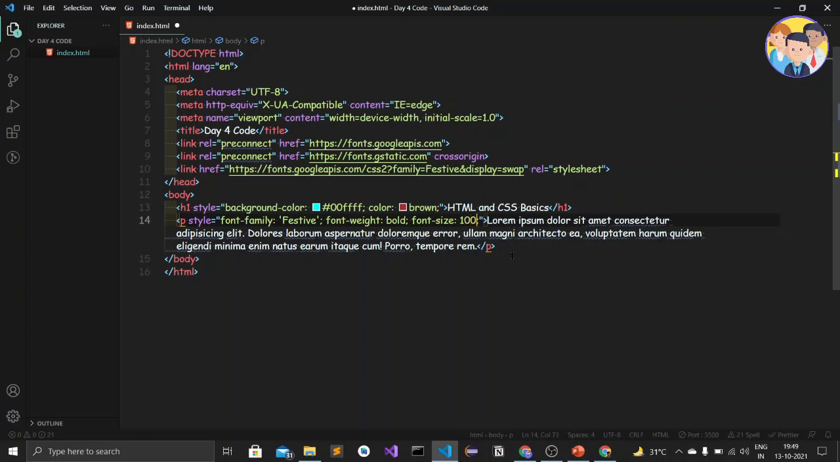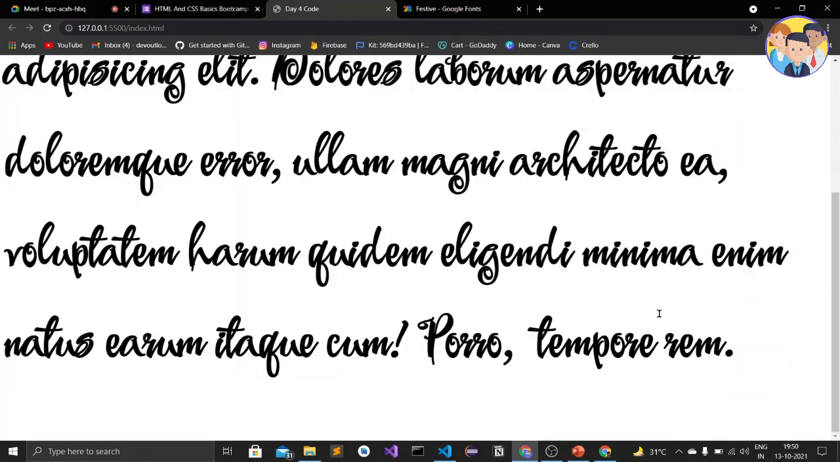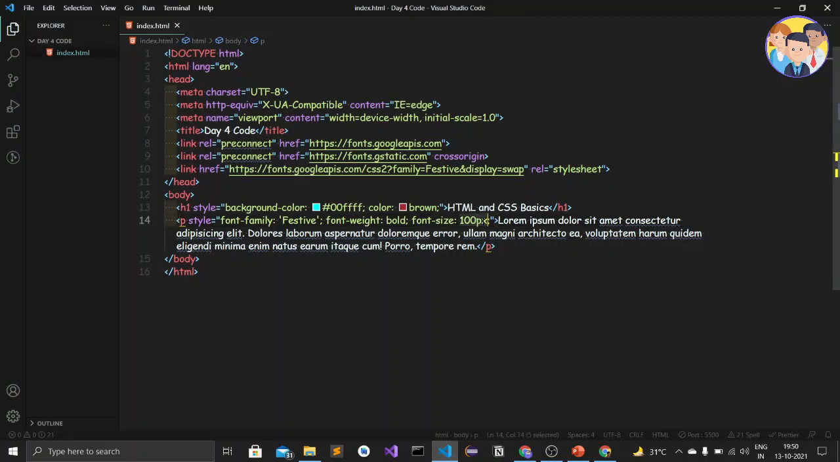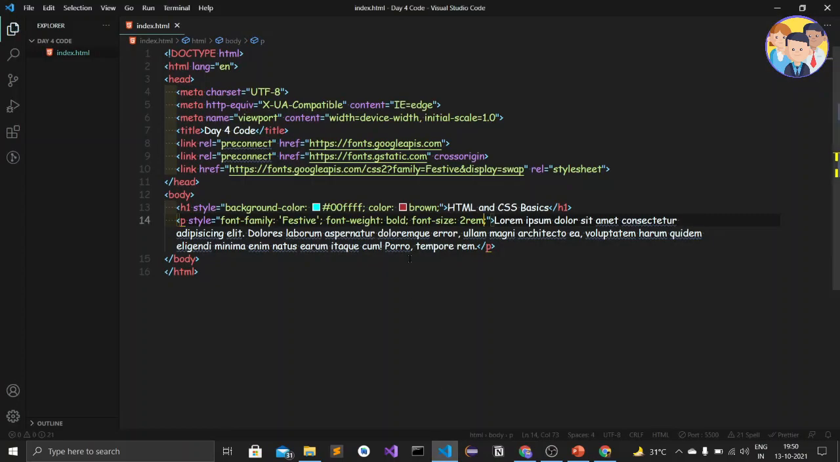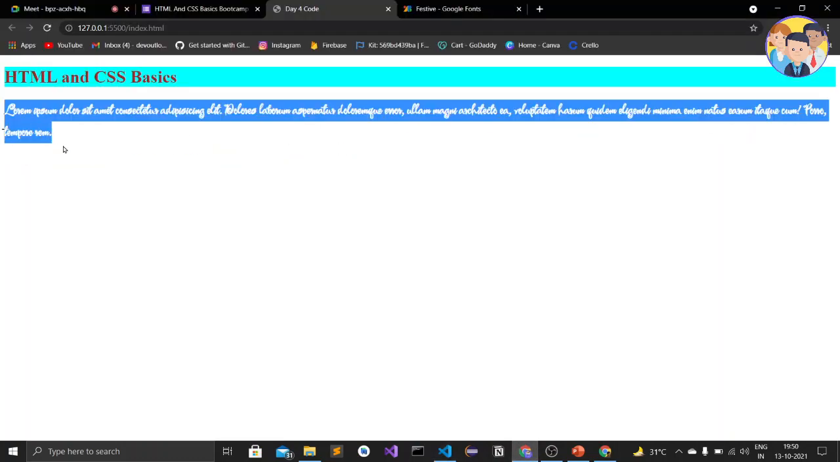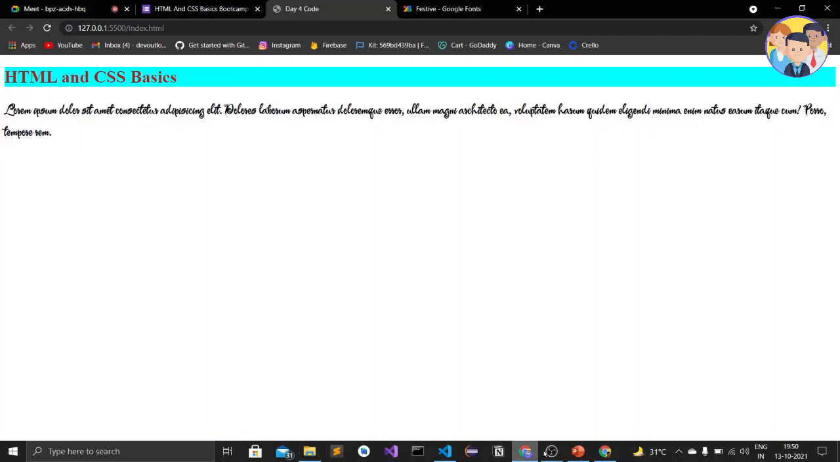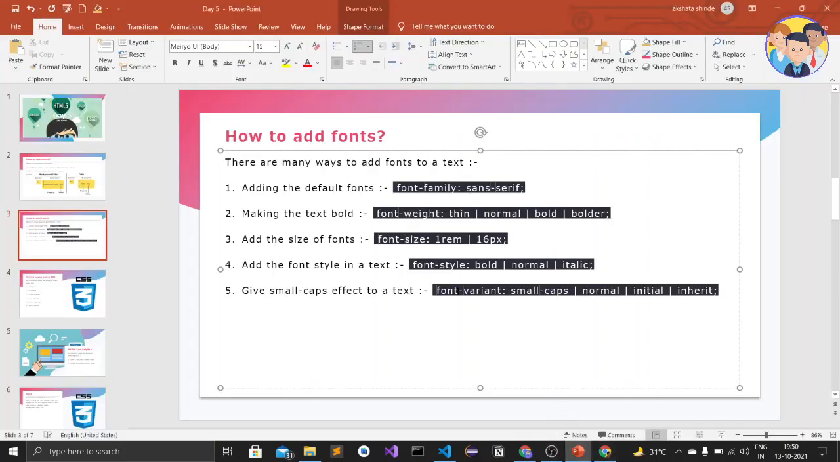Okay, if I give 100 pixel, then let's see what happens. Okay, so this bigger font came. Okay, so let's give it 2 rem is sufficient. Okay, 2 rem or 1.5 rem. Just a minute. Okay, so 2 rem is looking good. Let's try for 1.5 rem. Let's save it and go to the web browser. Okay, so this is looking cool. Okay, so this is how we can give the font size to our paragraph, or we can say any of the element.